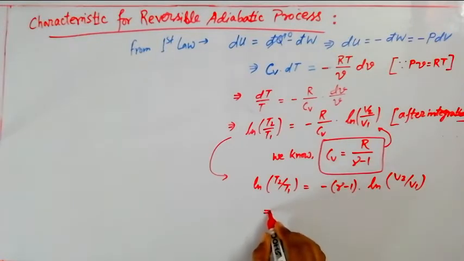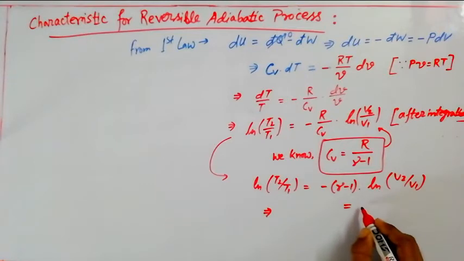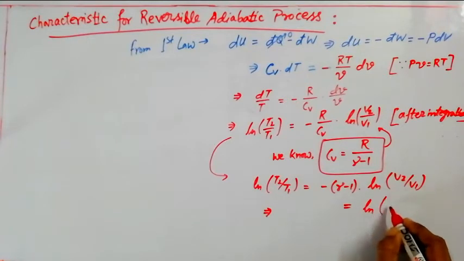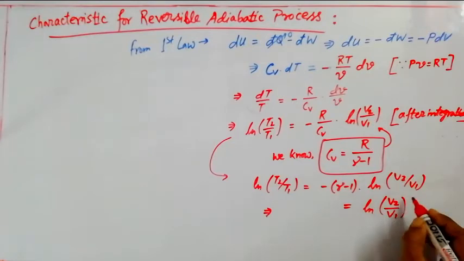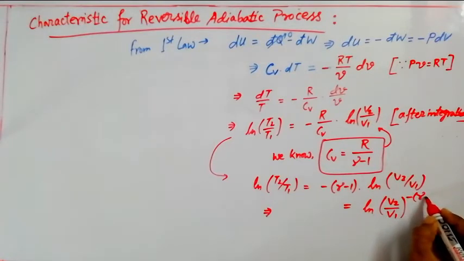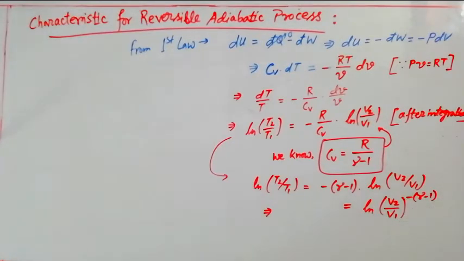So finally, if I shuffle the right side, it can be written this way also. See, ln v2 by v1, with minus gamma minus 1 taken as a power of it. It can be done for natural log like this. Left hand side and right hand side, both sides have a log, so that expression can now be simplified this way: T2 by T1.